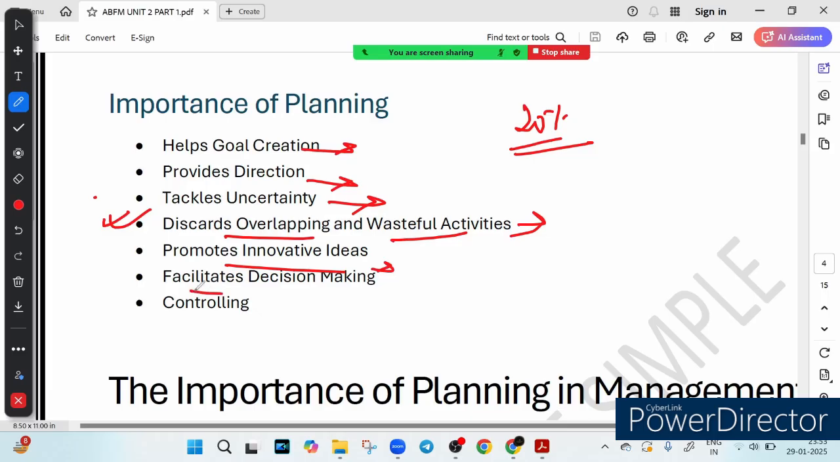Then we have the next point, facilitating decision making. When a bank has a clear plan, decisions become easy and logical. Should we expand into the rural market? Should we increase the interest rate on savings? Should we launch a credit card for students? With a strong plan, the right choice becomes clear.